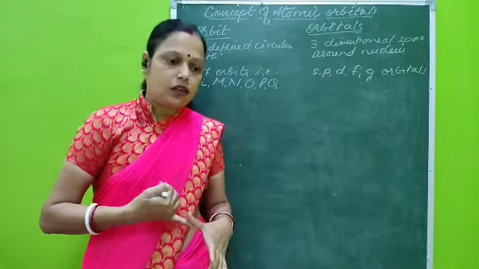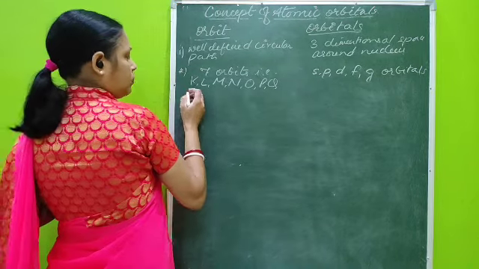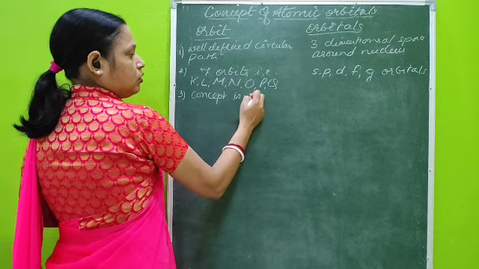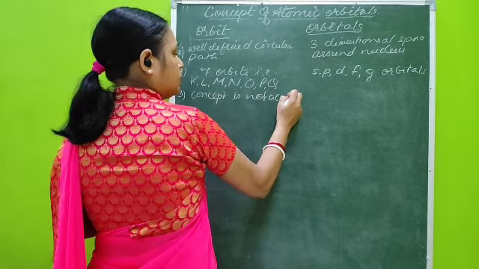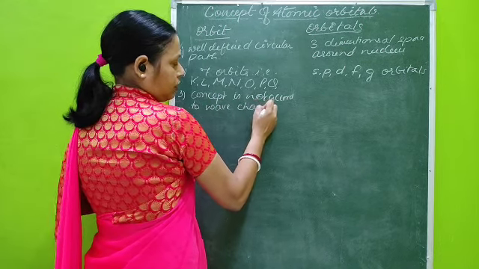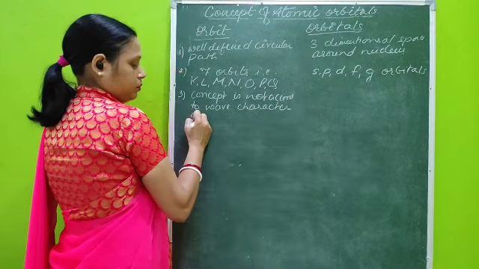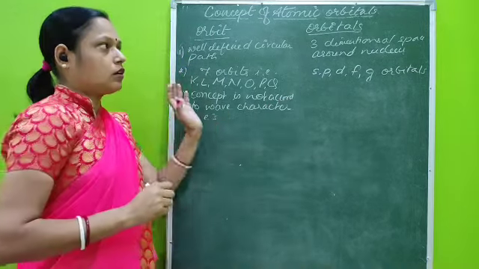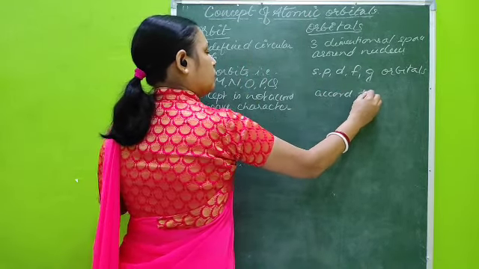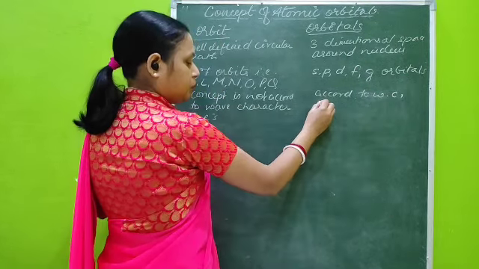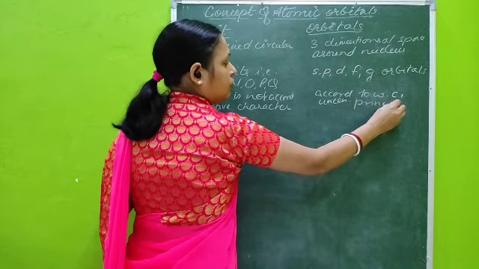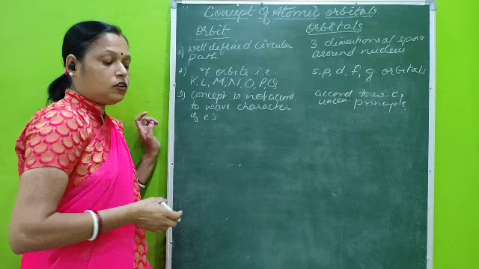Third point: the concept of orbit is not according to the wave character of electrons. Whereas the concept of orbitals was according to wave character and the uncertainty principle; both are involved here. That's why the concept of orbitals was introduced.